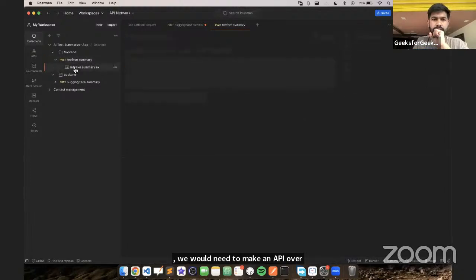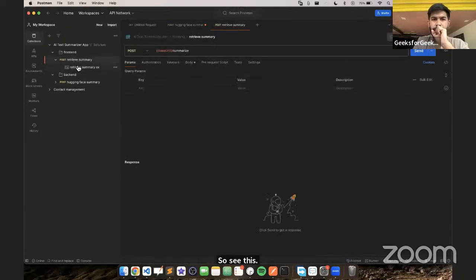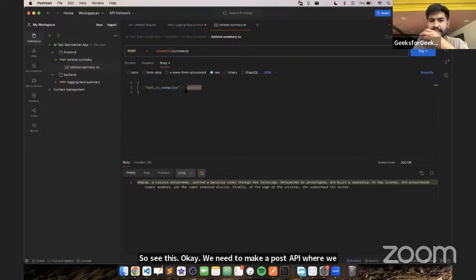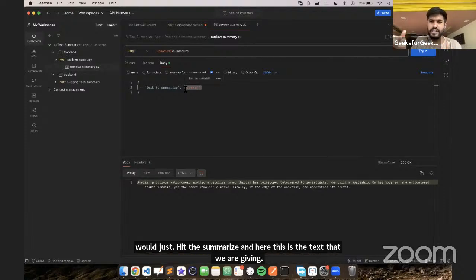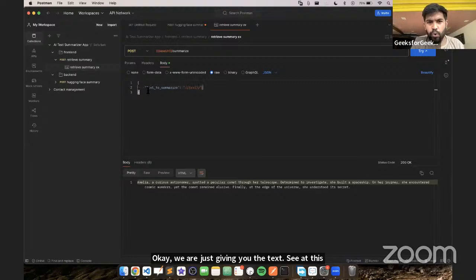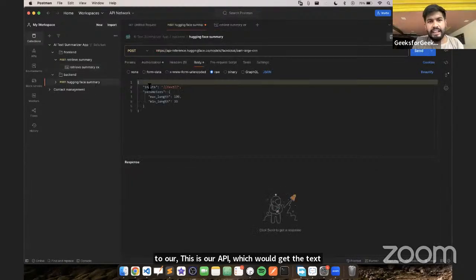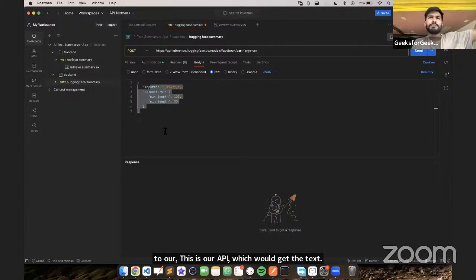We need to make a post API where we would just hit the summarize, and here, this is the text that we are giving. At this point, we are not using any token. This would give a hit to our Hugging Face API. Our API would receive the text, and this API would process the text.